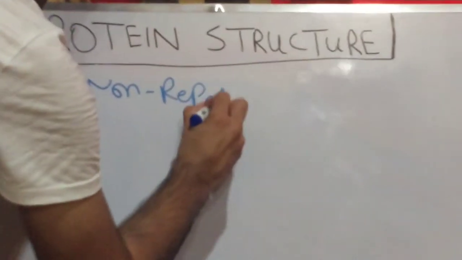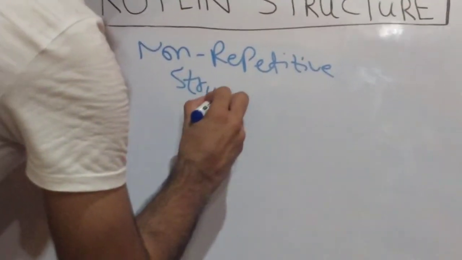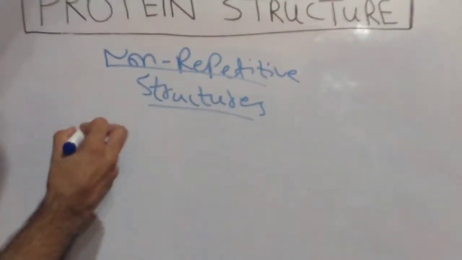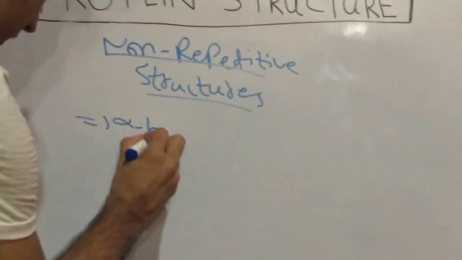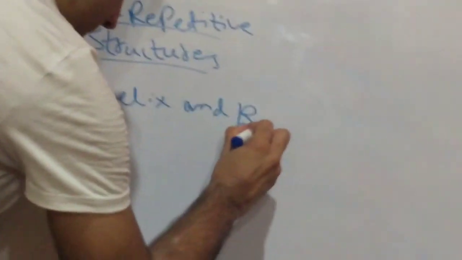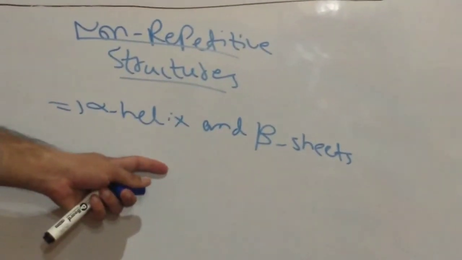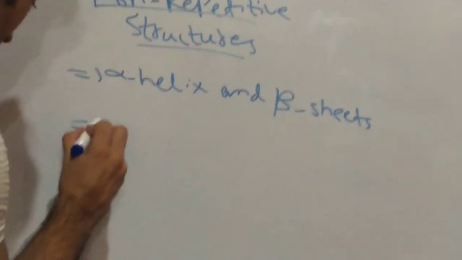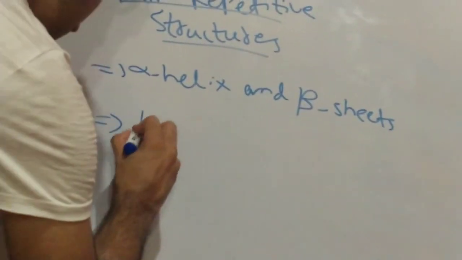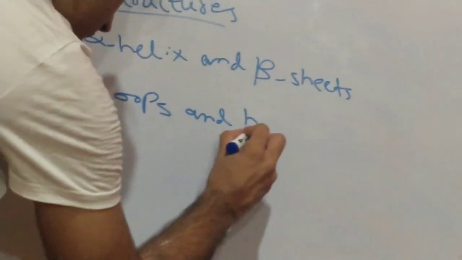Non-repetitive structure. The first half consists of the alpha helix and beta sheets, and they are well organized, well ordered. And the second half of the globular protein consists of the loops and coils.